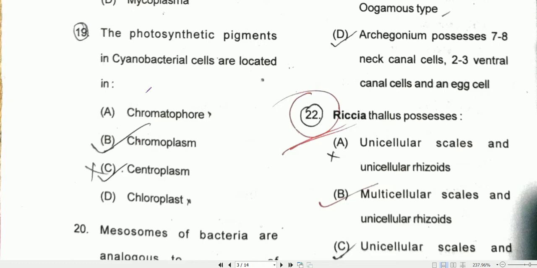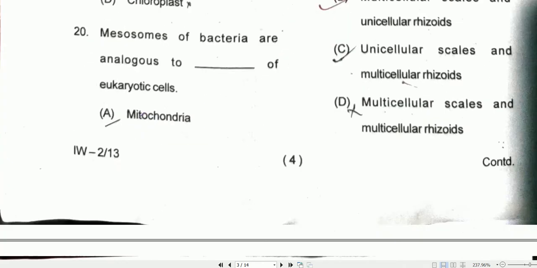The answer could be A, chromatophore, and B, chromoplasm. So most appropriately, the chromoplasm will be the correct one. Coming to question number 20. Mesosome of bacteria are analogous to that of eukaryotic cell. So it's an easy question. That will be mitochondria of eukaryotic cells.